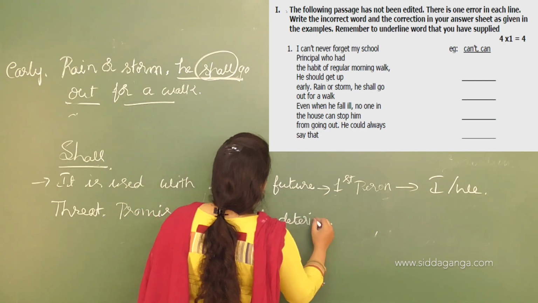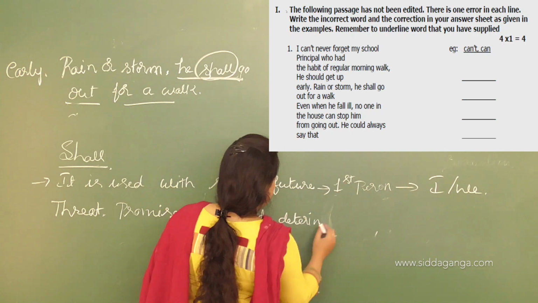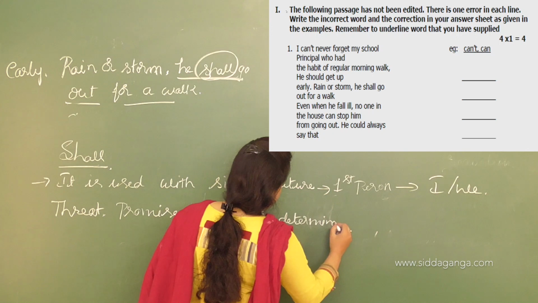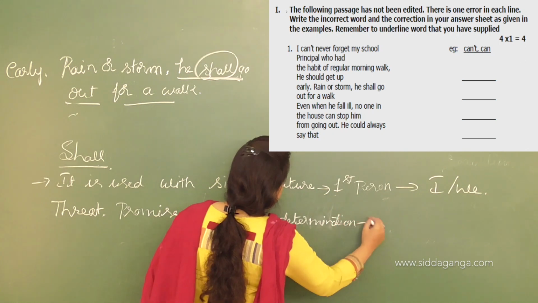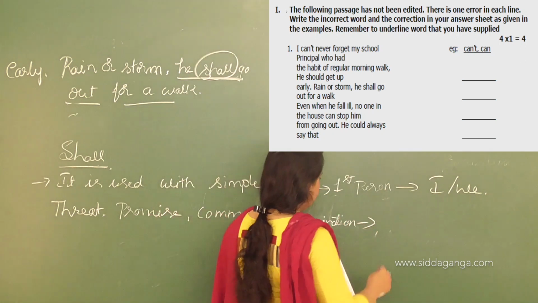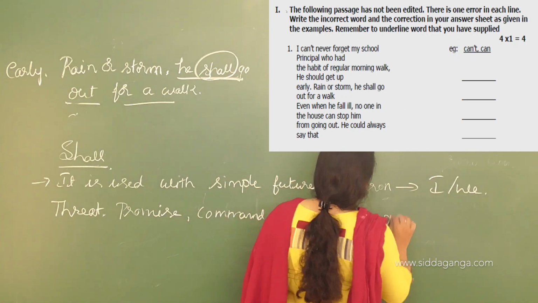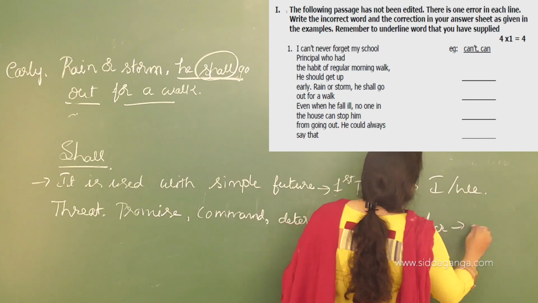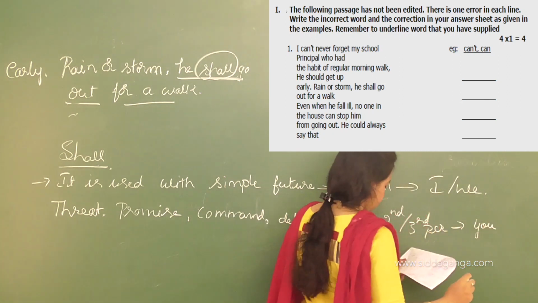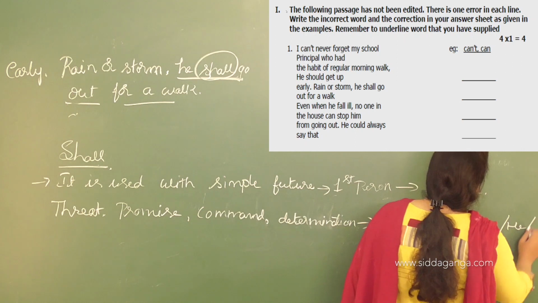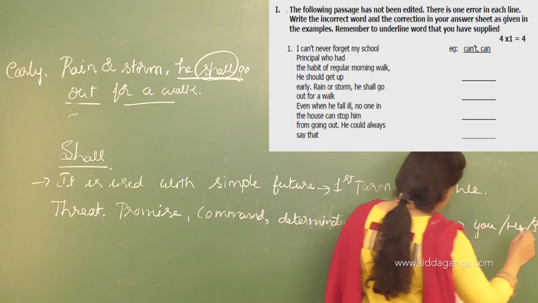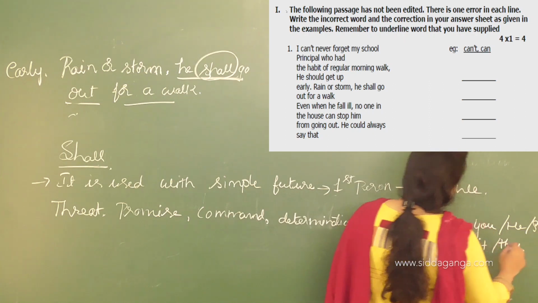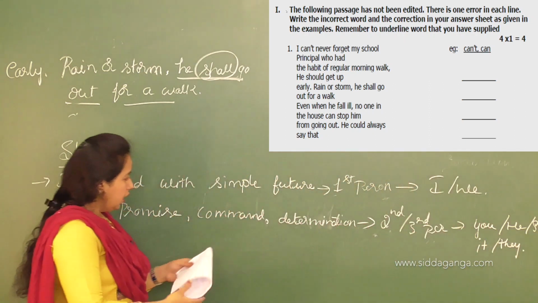When expressing determination, the pronouns should be second or third person, that is you, he, she, it, and they. Okay, so like this way.